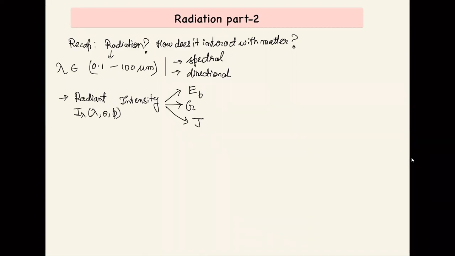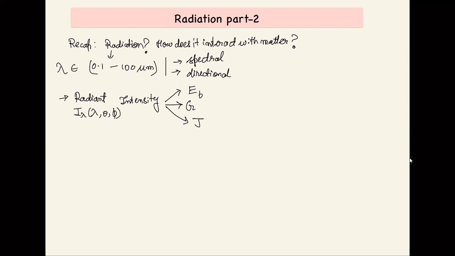Then we understood that radiation can be done by any sort of matter. All matter can radiate, and the amount of heat transferred by radiation depends on the temperature of the body.